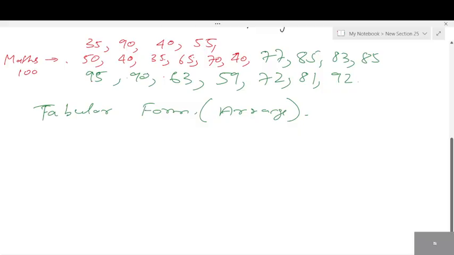How can you arrange it? Yes, how many times the number is repeated. What are these? Aren't they class marks? So when you write a table, you write marks here. Then there are three things: marks, tally marks, and frequency. I'll tell you the difference.